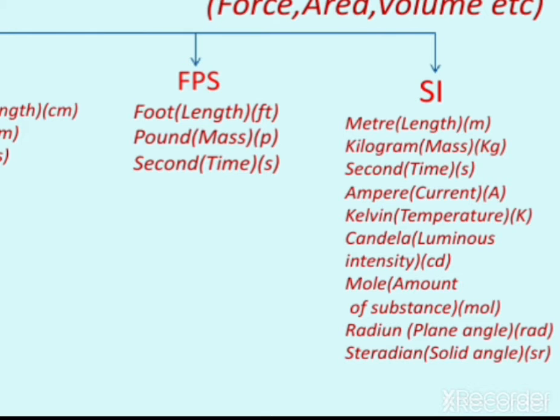Okay, so let's see now how we derive different units with the help of fundamental units, because derived units are always dependent on the fundamental units. First of all, suppose we have to measure the area of an object. Area is dependent on length.